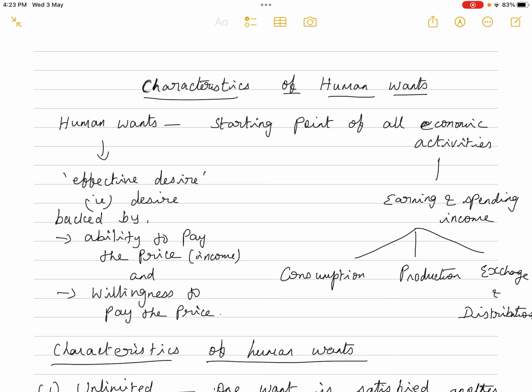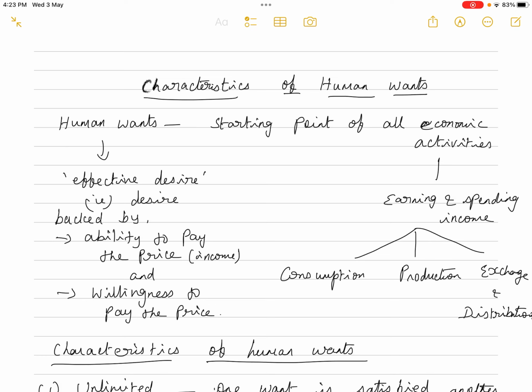Now the next, human wants. In economics, we refer to want as an effective desire. That means only those wants which become effective are relevant in economics. See, we want so many things. Certain wants can be satisfied, certain wants cannot be satisfied. Why can certain wants not be satisfied?